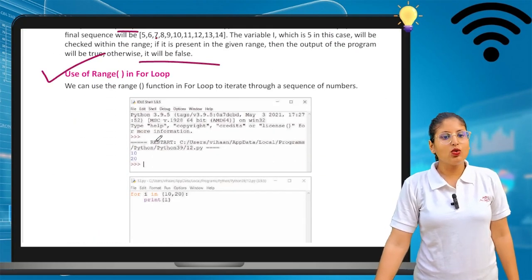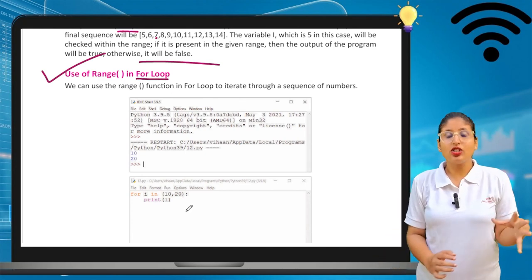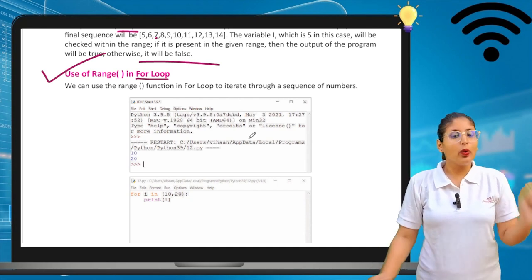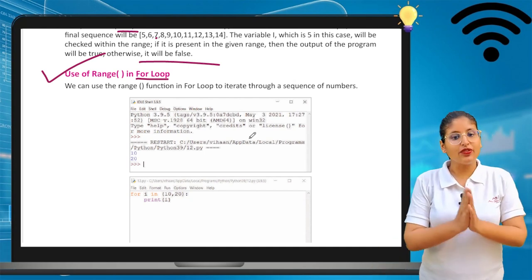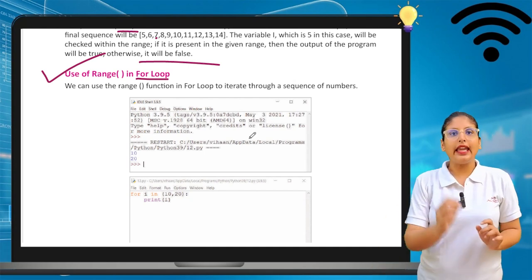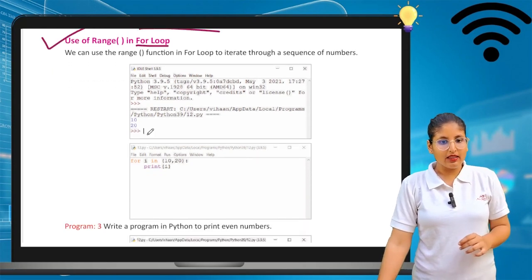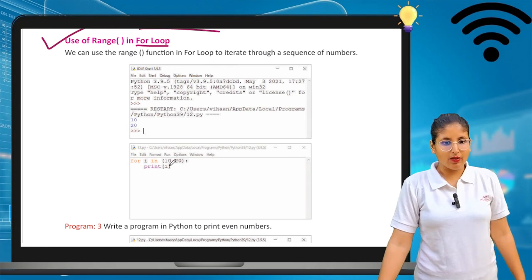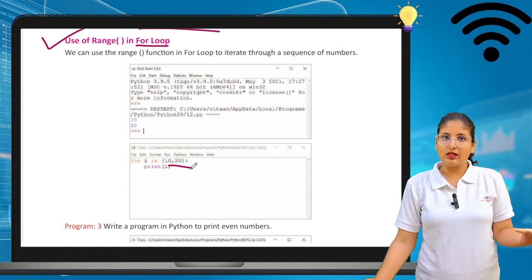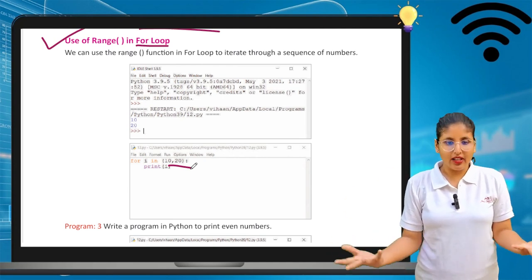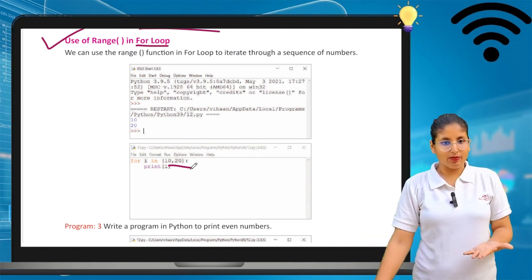Now we will see the use of range in a for loop. We can use the range function in a for loop to iterate through a sequence of numbers. In this, say the range is 10 to 20. 10 to 20 means 10 is my initial value and 20 is my final value. From this only I can write a program. So how can I do it?